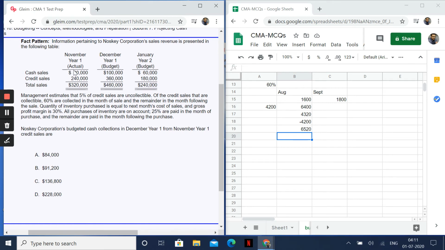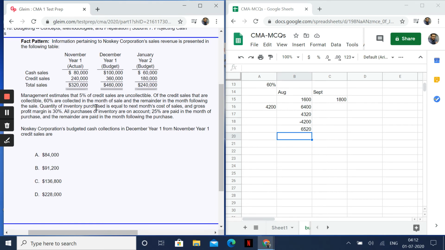Sales revenue, you can see cash sales, credit sales. Management estimates that 5% of credit sales are uncollectible. Very, very important point up here. Many students will make a mistake here. See this question. Of the credit sales that are collectible, 60% are collected in the month of sale and the remainder in the month following the sale.